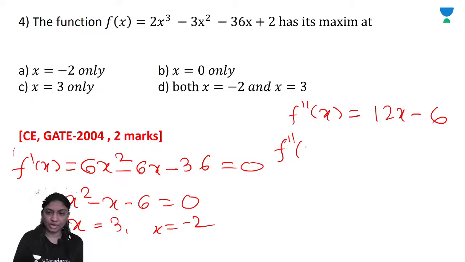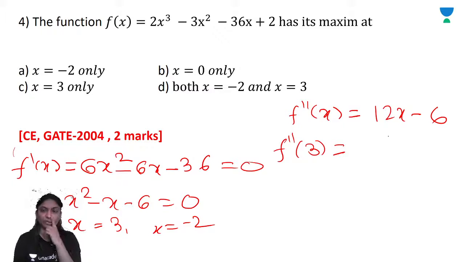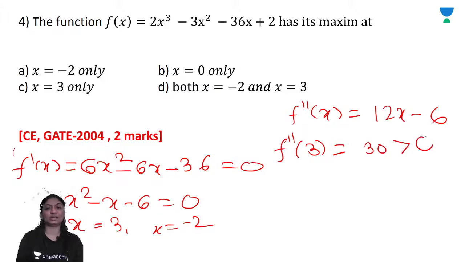So what is the value? 12 times 3 is 36 minus 6, so 30, which is greater than 0. The function is minimum at x is equal to 3 because f double dash of x is greater than 0 at x is equal to 3. So the function has a minimum value at x is equal to 3, right?